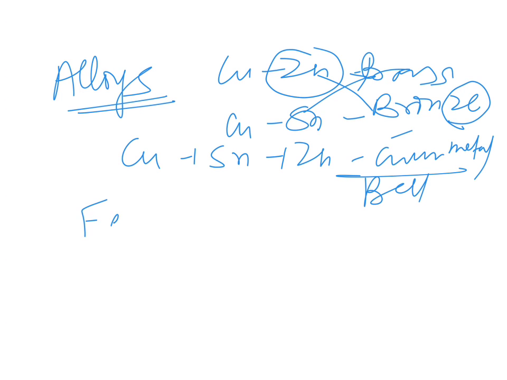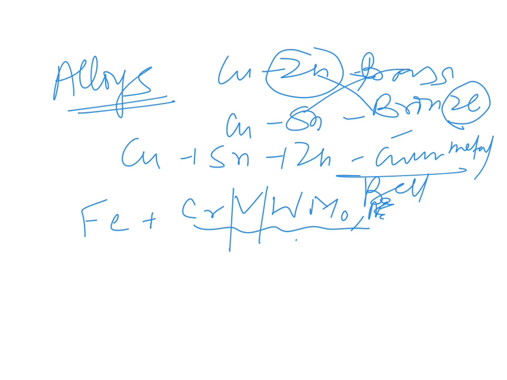Then stainless steel is iron plus some elements like chromium, vanadium, tungsten, molybdenum. These are the elements used for the production of a variety of steels. These elements are added in very small quantity to change the property.